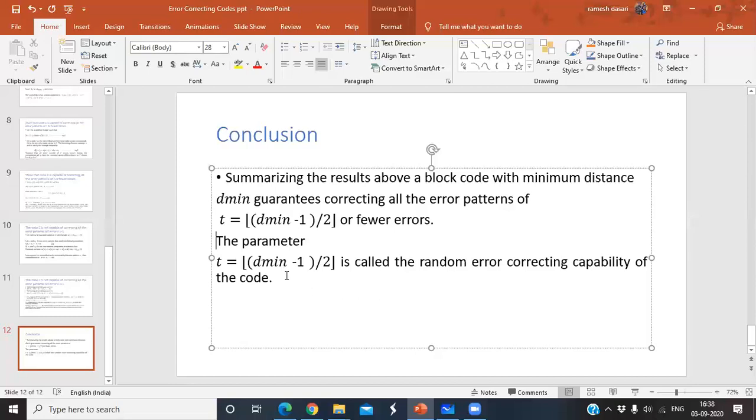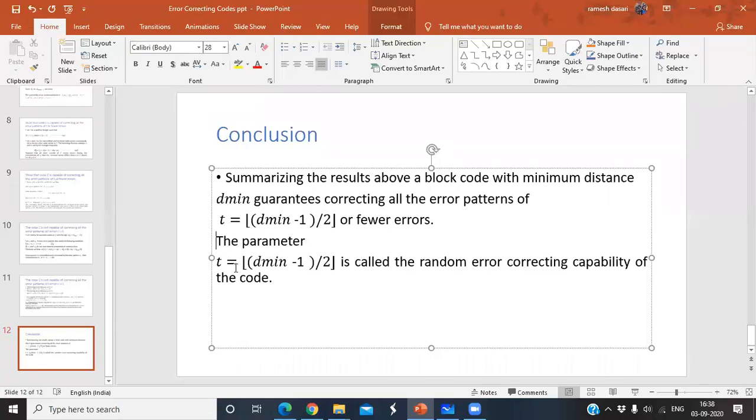This is also a very, very important question. Remember one thing, whenever the question is to show that it can correct only fewer errors, that is the first bit, and it cannot correct more than t errors, the second bit.